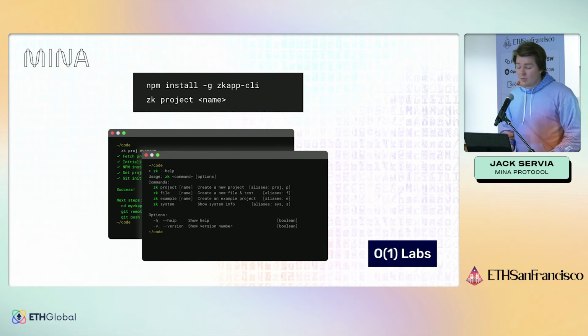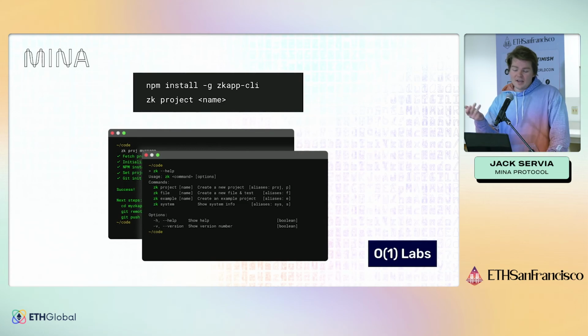And then when it comes time to deploy it, the zkApps CLI will connect to a testnet and create a transaction that deploys this application. So you can install this really easily, and you can just get a project. And like I said, the easiest way to get started is to install it, get a project, and just poke through the code, use IntelliSense, and see what's going on. It should be pretty straightforward.